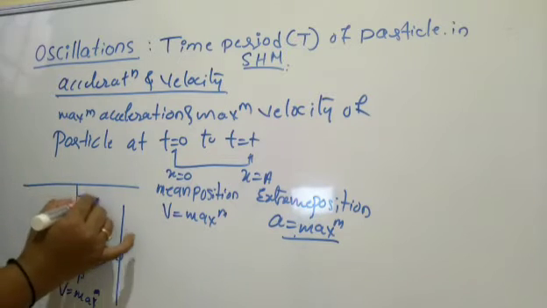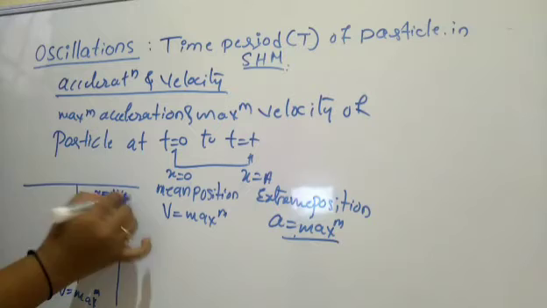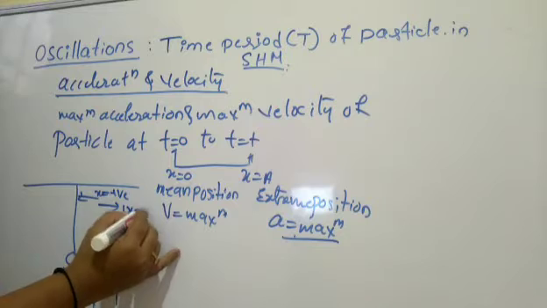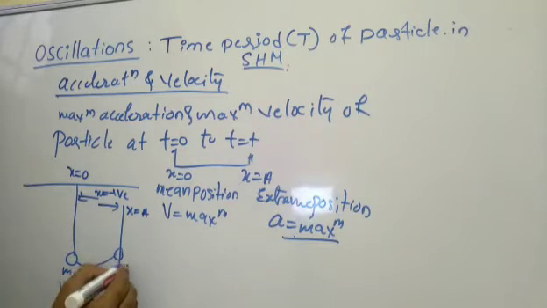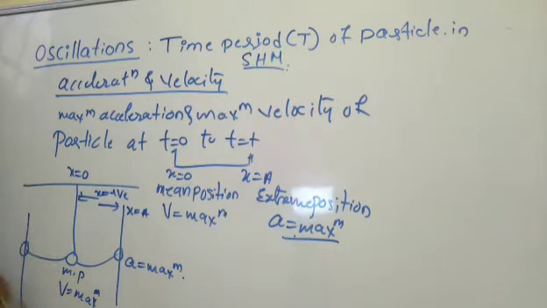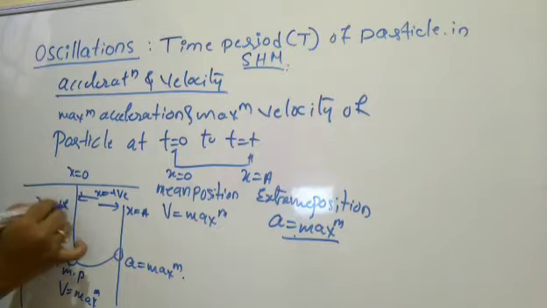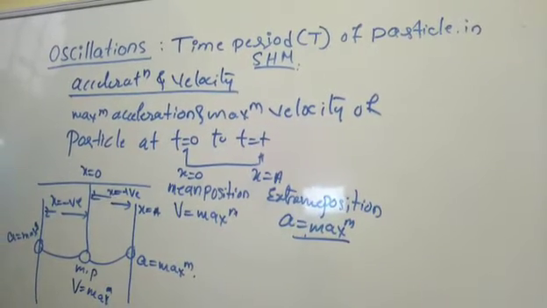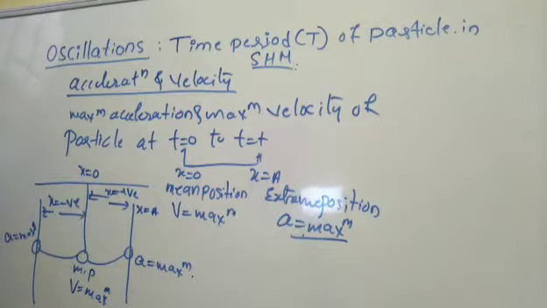This is the positive extreme position, where x becomes a, whereas at the mean position x becomes 0, and acceleration will be maximum at the extreme. Similarly, at the negative extreme position, where x is negative a, here also acceleration will be maximum.